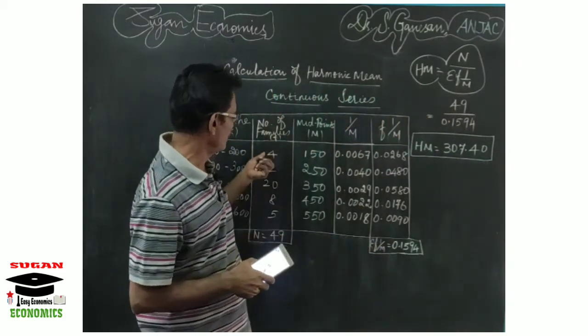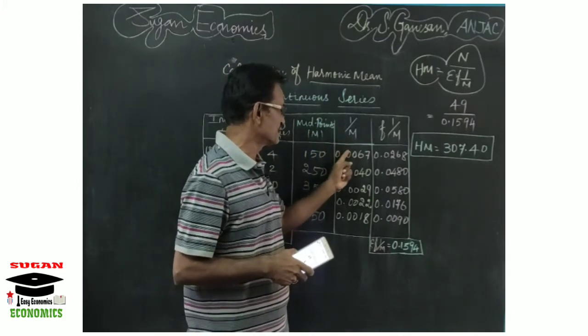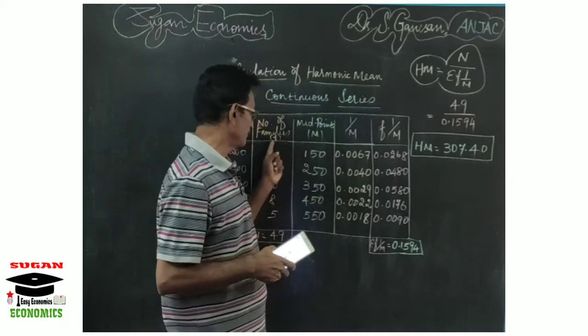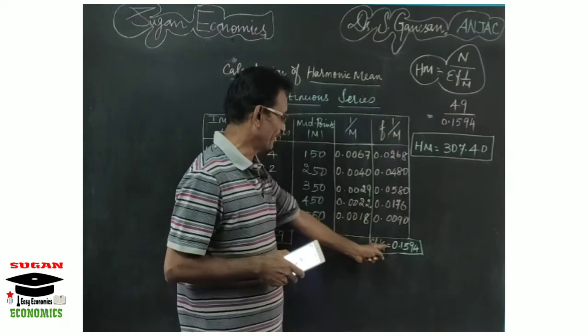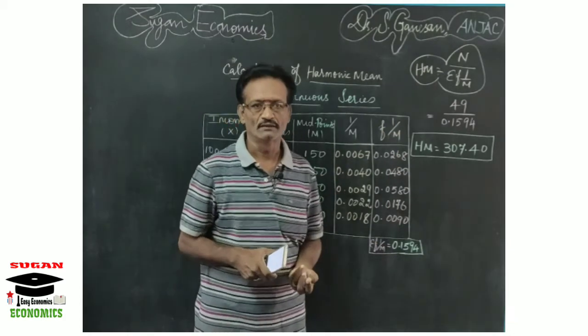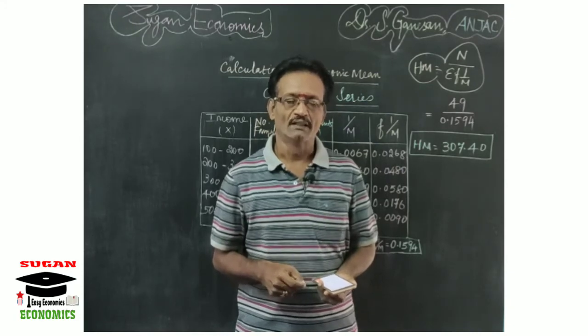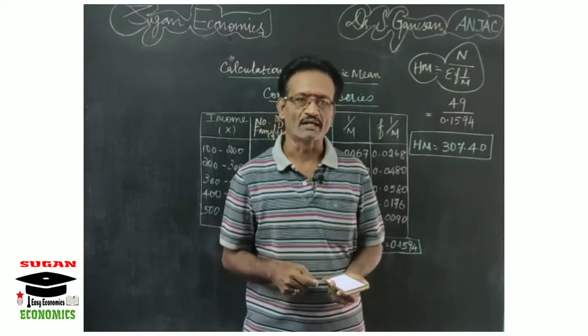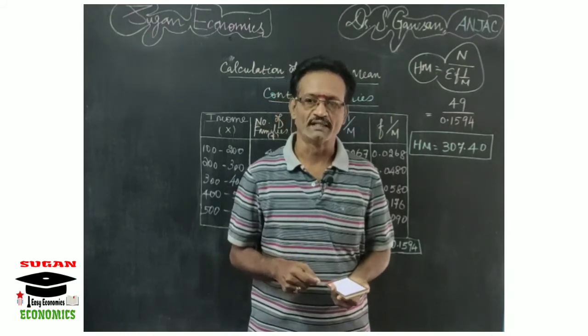First take the midpoints, then take the reciprocal of the midpoints, then multiply the reciprocal value with the frequency, then take the total of f 1 by m and the total of n, then apply the formula. Thank you. Harmonic mean is a very simple method. Dear students, kindly go through the video carefully and understand how to calculate harmonic mean for individual, discrete and continuous series.